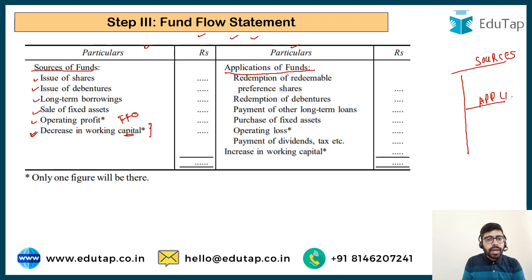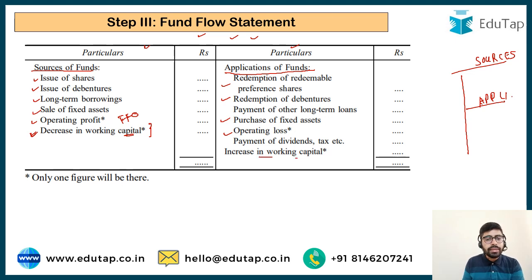And on the other side, we are going to have different transactions which would lead to application of fund. We have redeemed some shares, we have repaid a loan, we have purchased fixed assets, or we have made a loss in our operations. When we computed fund from operations, the figure was coming negative, so this is going to be shown as the application of fund. And again, if we have made any payment of dividend or taxes, this can also be shown here.